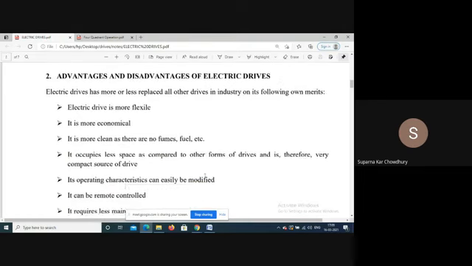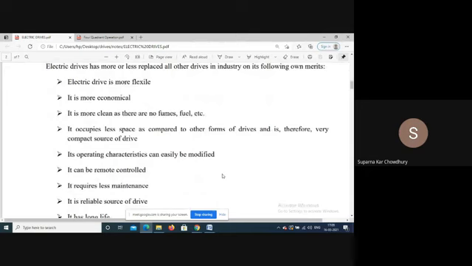Now, what are the main advantages of electrical drives? Electrical drives have different advantages over mechanical drive systems. It is more flexible, it is more economical, because electrical motor efficiencies are much more than mechanical drives. It is also more clean.